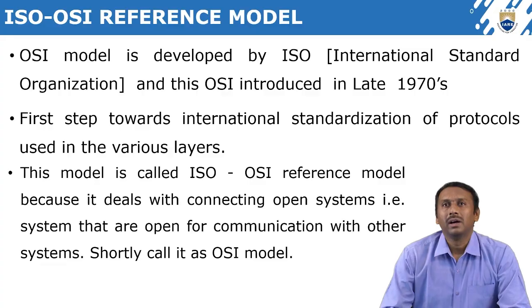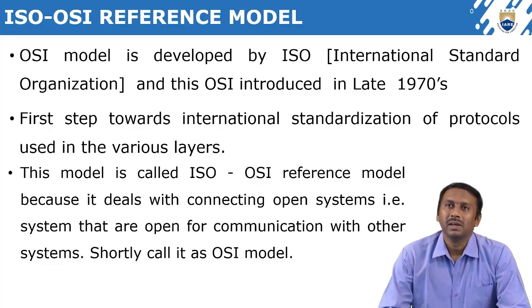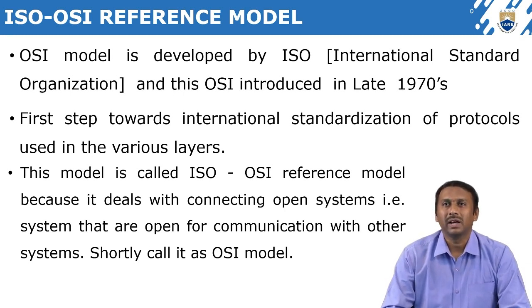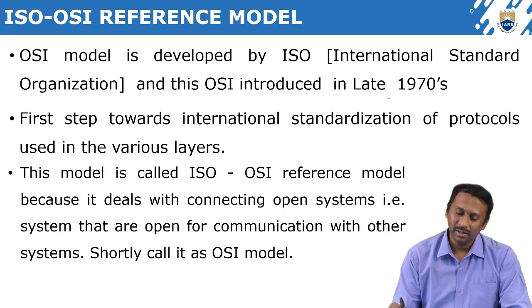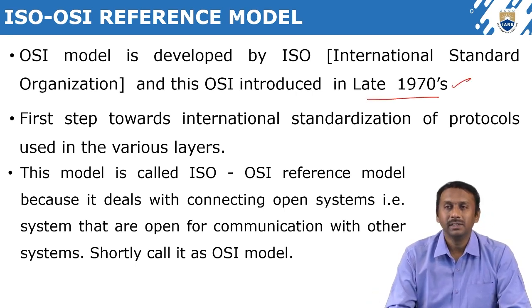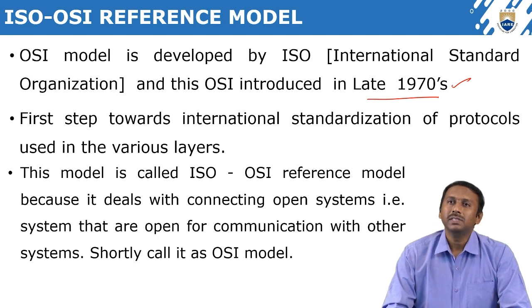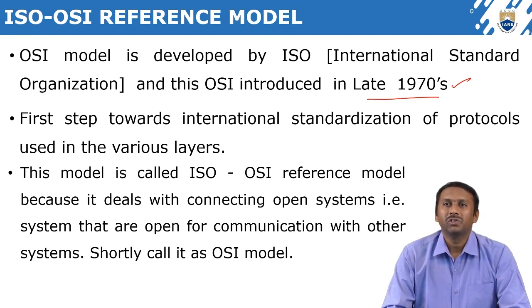The ISO OSI reference model was developed by the International Standards Organization (ISO), and the OSI was introduced in the late 1970s. It was the first step towards international standardization of protocols used in the various layers.